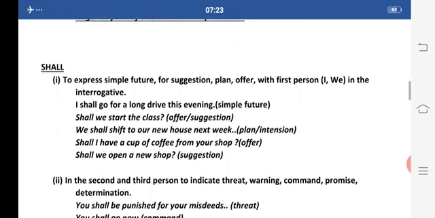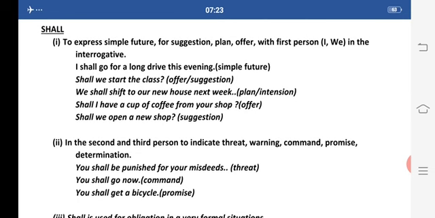Now the use of shall. Shall is used to express simple future, for suggestion, plan, offer with first person, that is in the interrogatives. Now I shall go for a long drive this evening. This is a simple future which I have decided. Shall we start the class? Now this is an offer or a suggestion.